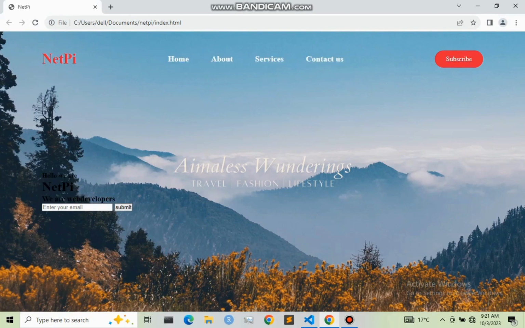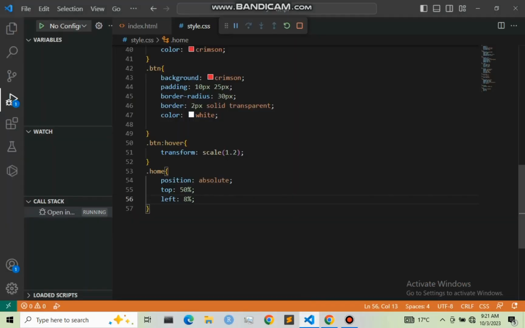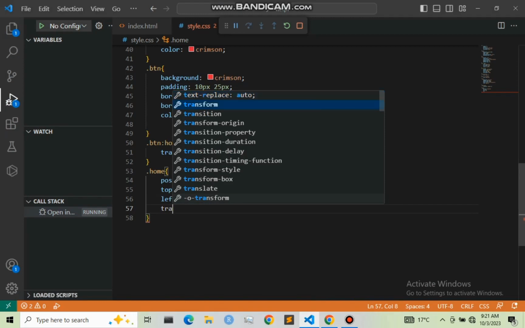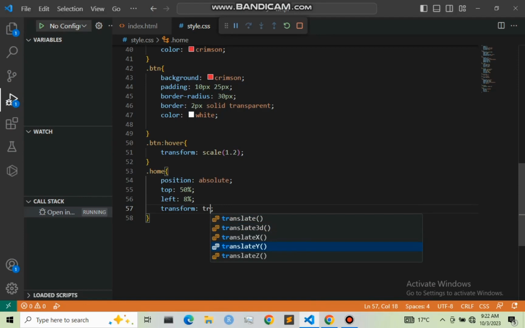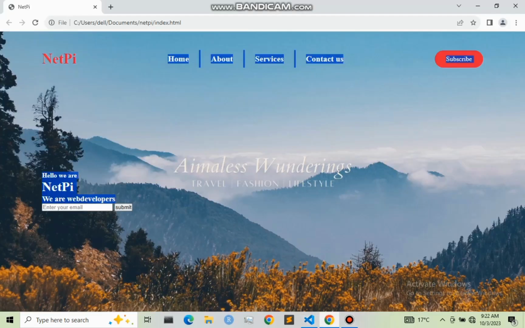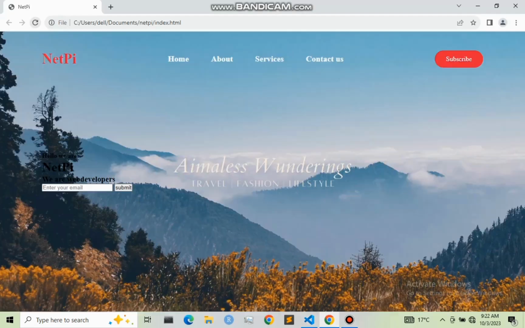So next, what I'm going to do, I'm going to transform it on the y-axis, that is transform, and I'm going to translate the y-axis by negative 50%. So let me save this and see. So we have it right here.